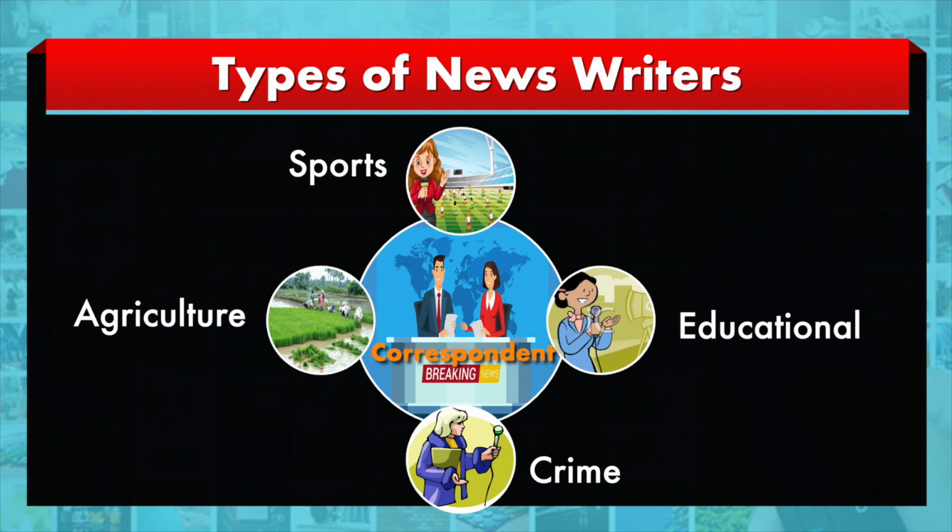Being an expert in agriculture, people expect a lot of inputs related to agriculture and allied sciences from me. If somebody is specialized in sports, he deals with all the sports related issues. So we have correspondents who have a particular domain.